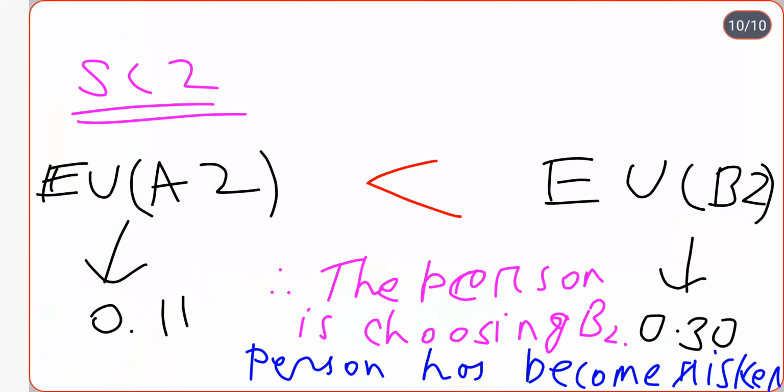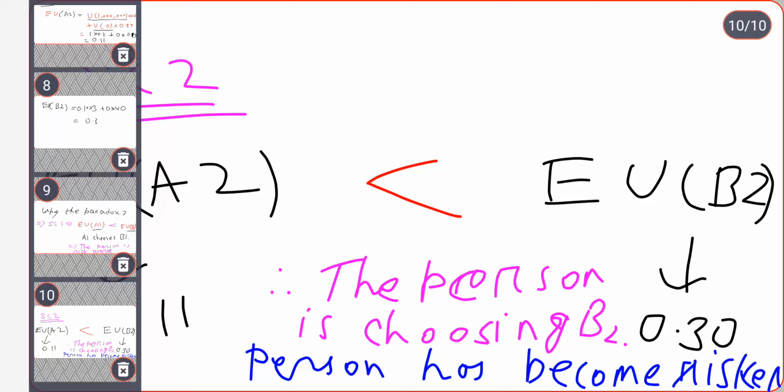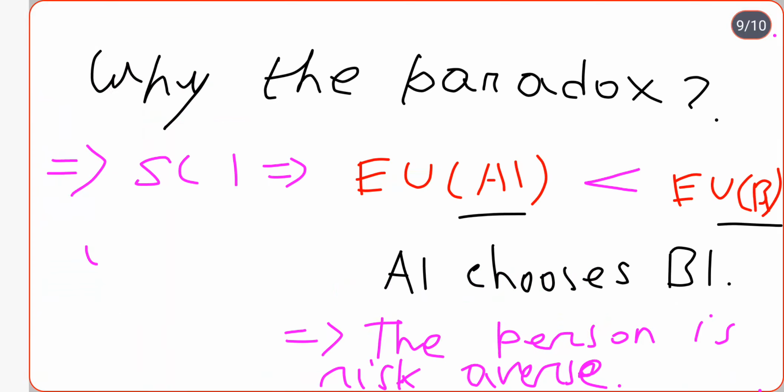So that's how expected utility theory doesn't hold here, because in the first situation the person was not choosing the higher utility, which was supposed to be done. The person was choosing the lower expected utility because the person was risk averse and he was sure about winning the award.